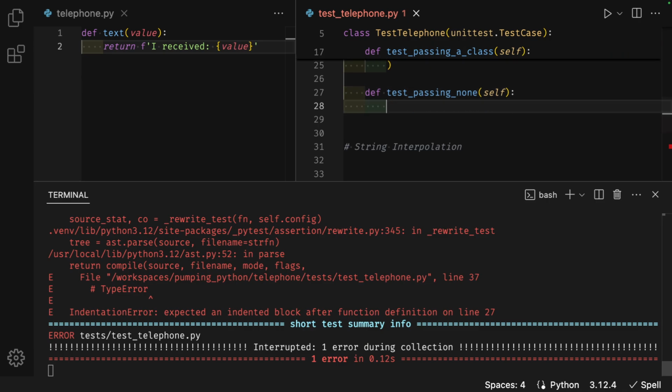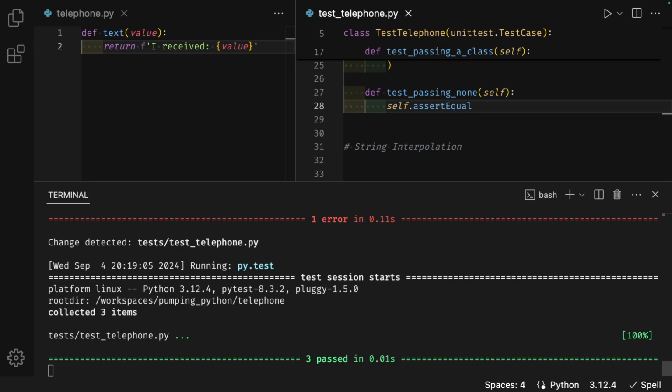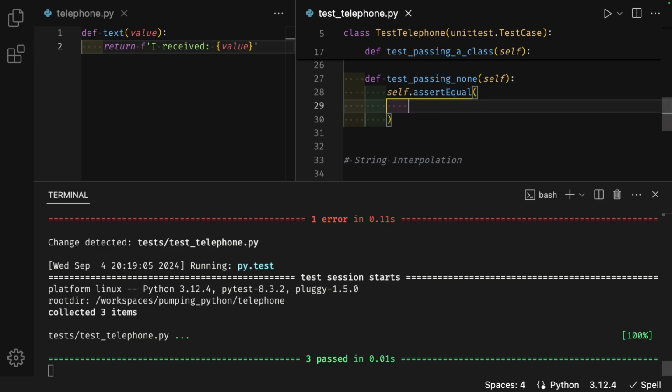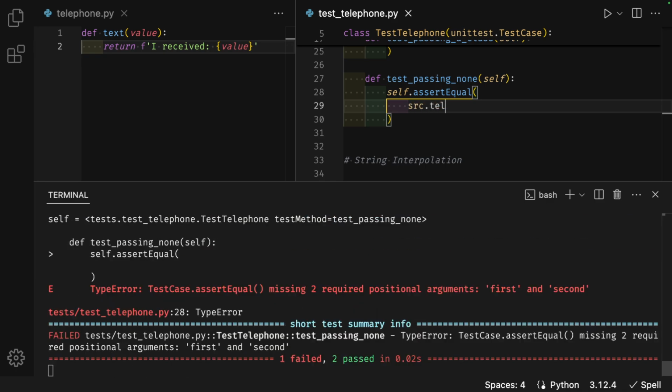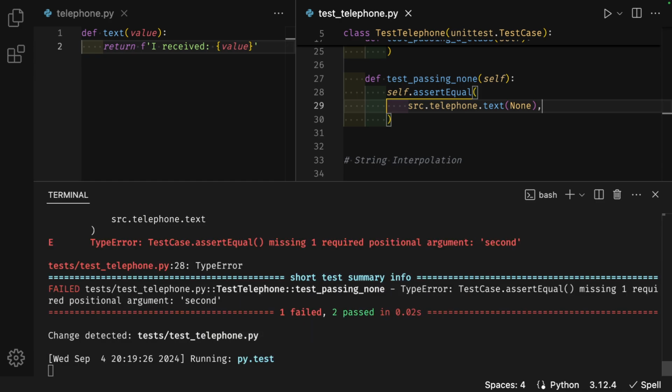Enter to go to the next line, self.assertEqual, parentheses, enter, source.telephone.text, parentheses, None, a comma at the end.